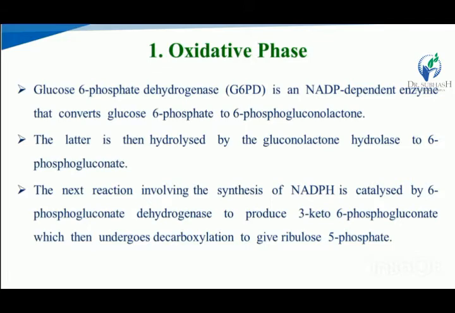So the first reaction is the conversion of glucose 6-phosphate to 6-phosphogluconolactone in the presence of G6PD, that means glucose 6-phosphate dehydrogenase enzyme. Next, the conversion of 6-phosphogluconolactone to 6-phosphogluconate in the presence of gluconolactone hydrolase. Next, the 6-phosphogluconate is converted into ribulose 5-phosphate in the presence of 6-phosphogluconate dehydrogenase enzyme, and there is synthesis of NADPH.